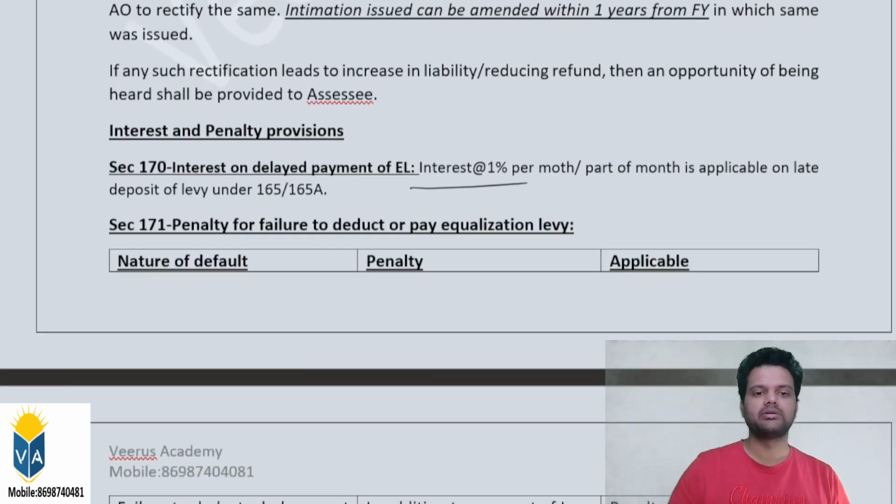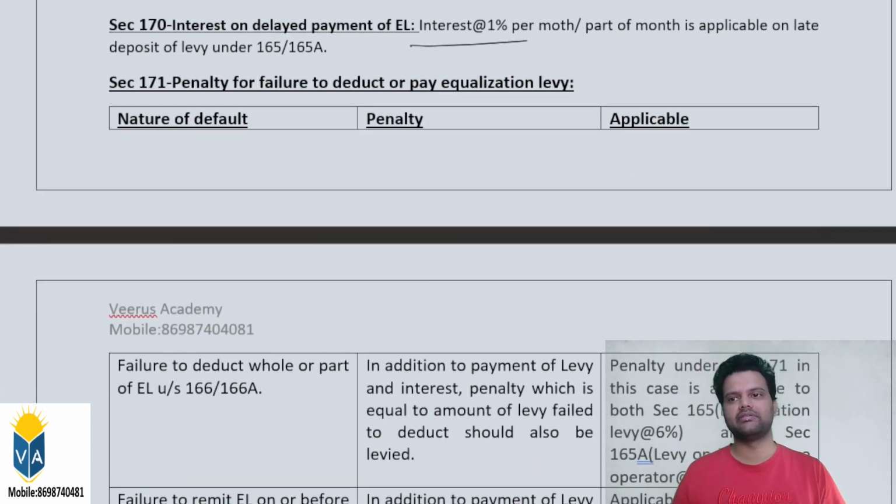Now I will directly jump to sections 170 and 171, which are interest and penalty. We have already seen them in section 166 and 166A, but I will just give you a summary here. There is one more important point about the penalty that I'm going to discuss. First, section 170. Section 170 simply says that interest at the rate of 1% is applicable for the month or part of the month for which the EL was not deposited. This is applicable for both sections, the e-commerce operator as well as the advertisement service.